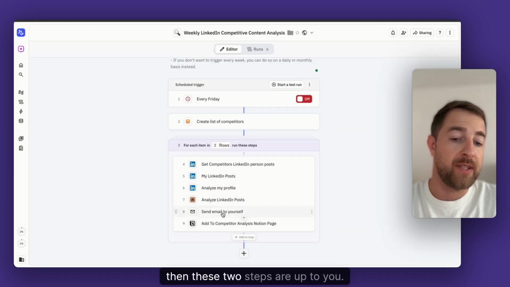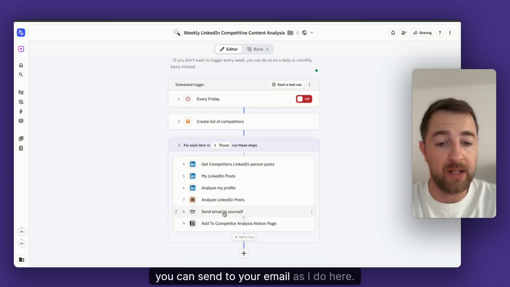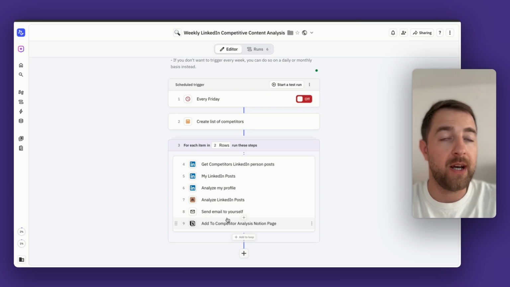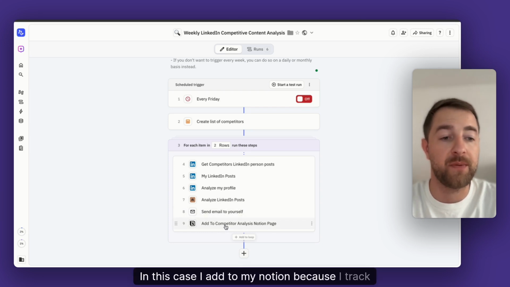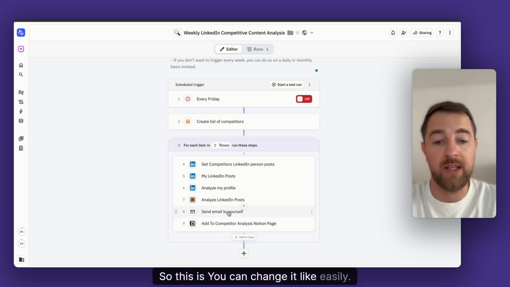Then these 2 steps are up to you. You can send to your Slack, you can send to your email as I do here. You can add the output to your sheet. In this case, I add to my Notion because I track everything on Notion. So this, you can change it easily.